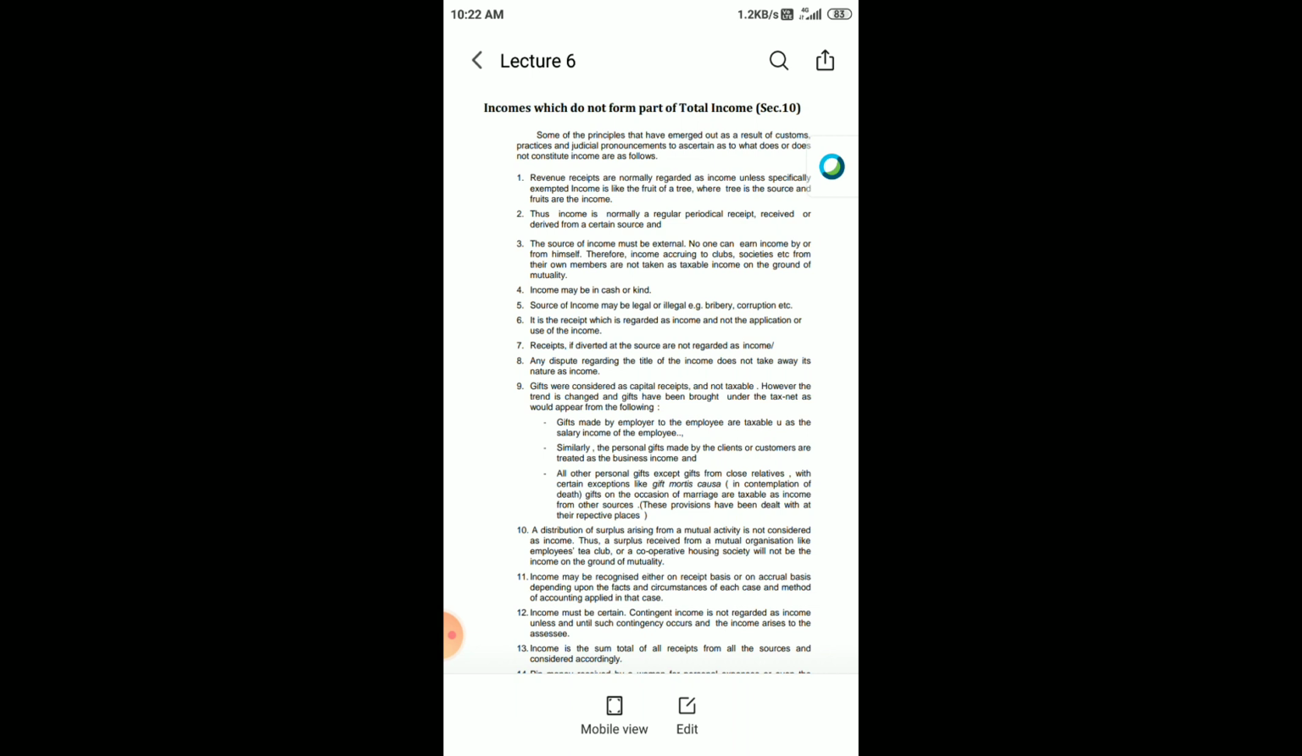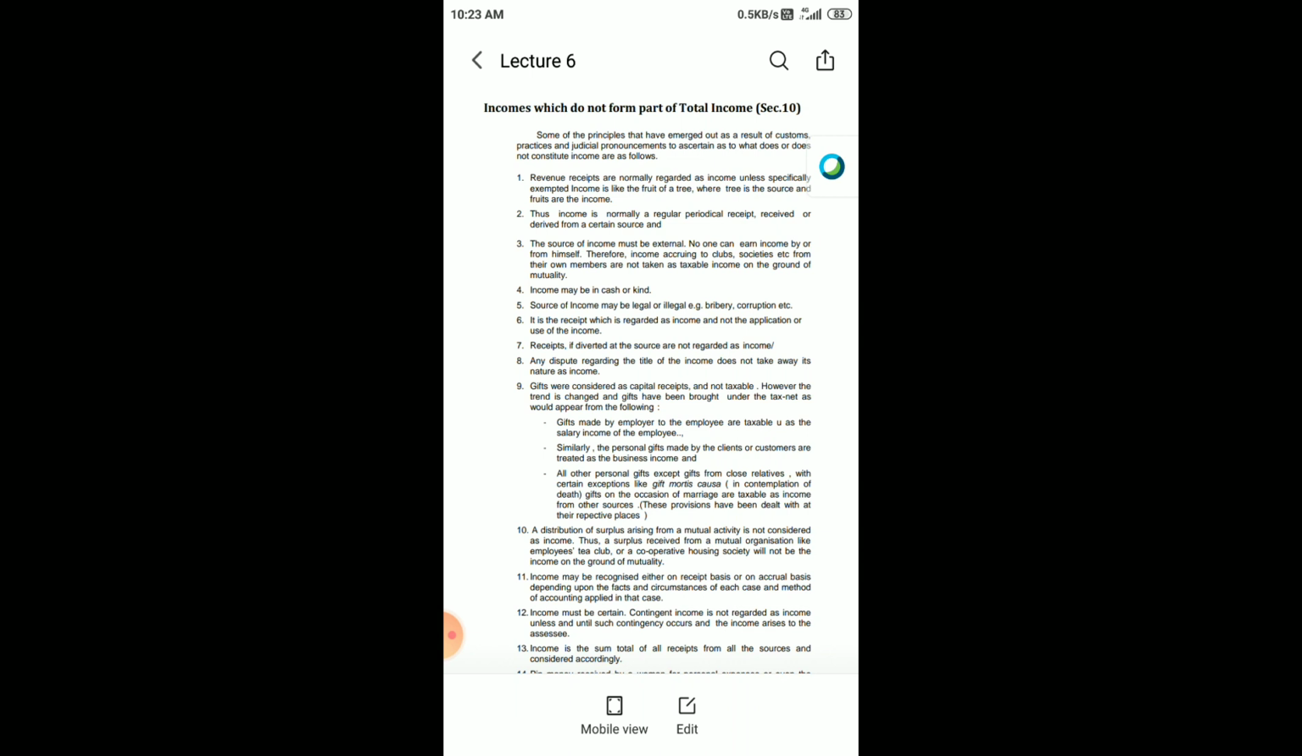Similarly, income is normally a regular periodic receipt, received or derived from certain sources. So income means what is received from regular periodic receipts, and the received amount is derived from a source. A certain source should be there, and then regularly you should get that particular income. That income is also covered under the total income.